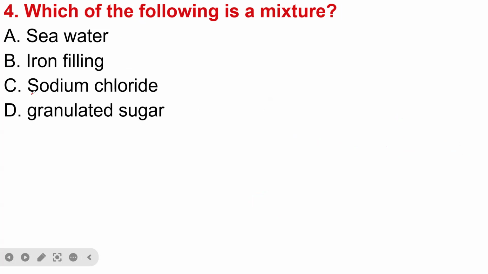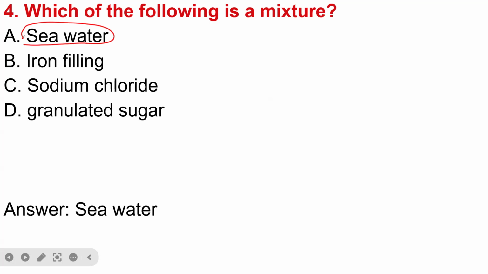When we say a mixture, it is when we have two or more substances that are physically combined together. So A, we have seawater, B, iron filling, C, sodium chloride, and D, granulated sugar. So the answer is seawater, because most seawater contains salt. It is salty water, so it contains water, salt, and many other substances. That is why seawater is an example of a mixture.